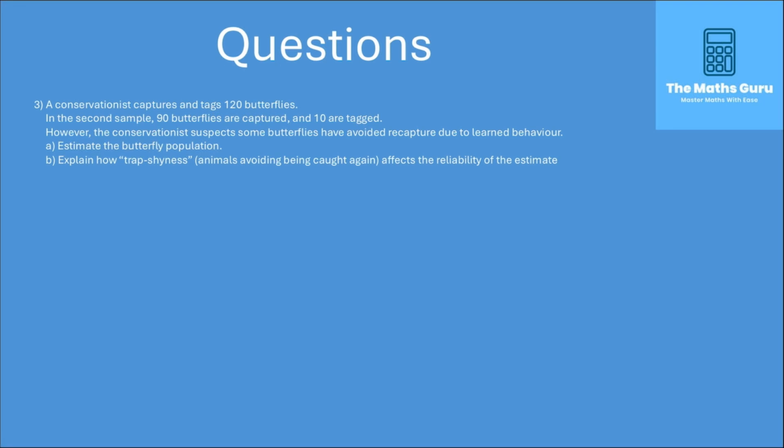Okay, looking at the final question today, it says a conservationist captures and tags 120 butterflies. It then tells us that in a second sample, she captures 90 and 10 are tagged. So this is our equation, and we need to estimate the population. We have an estimate of 1080 butterflies in our environment.